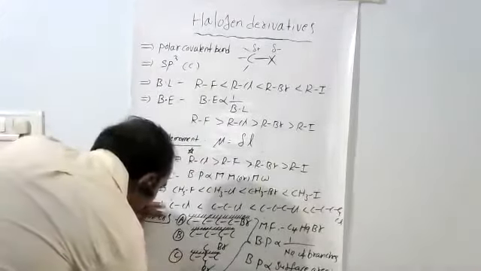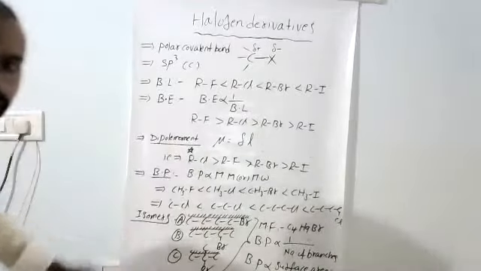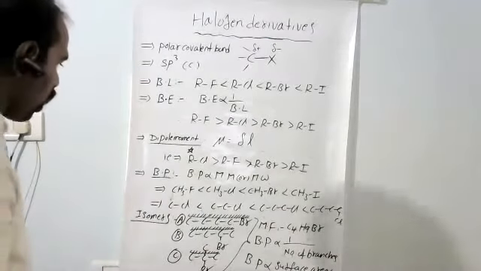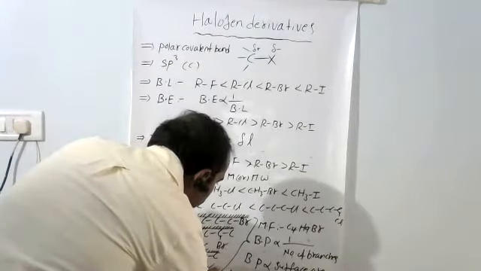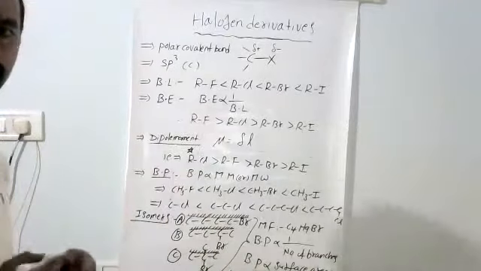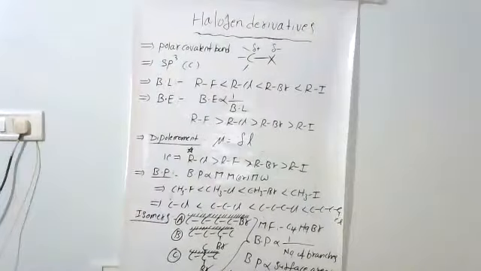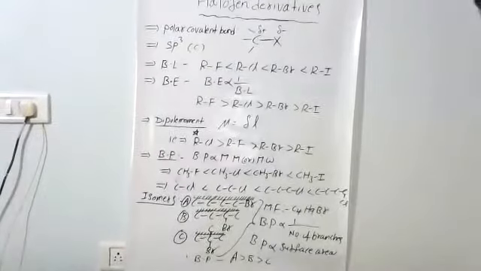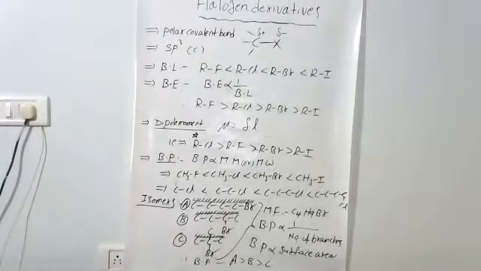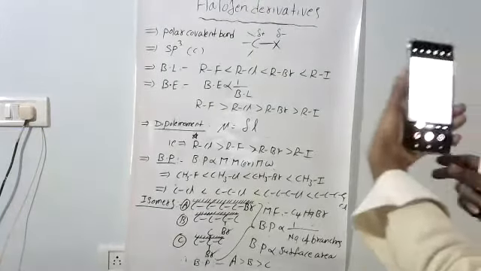Therefore, what is the boiling point order? What is the correct boiling point order? A is greater than B, and B is greater than C. That is the correct boiling point order, right? Okay, up to that I have given the boiling points order. Then one more thing.